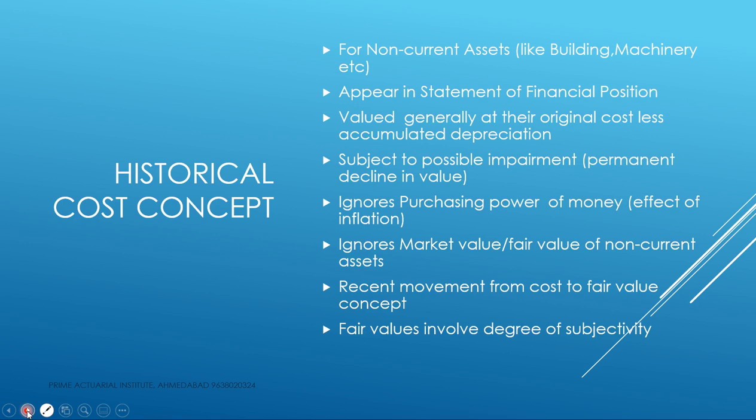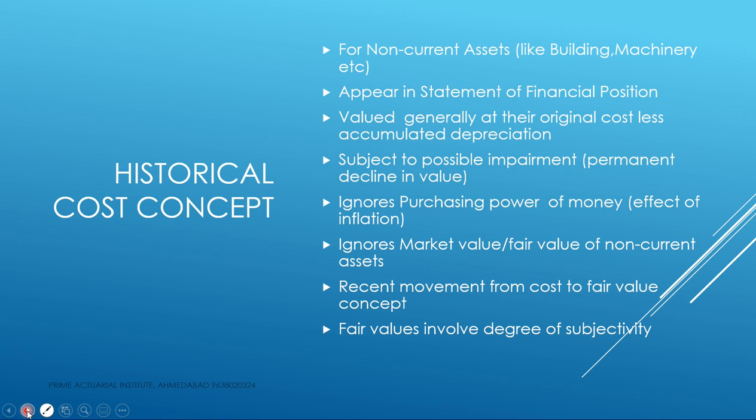The most important concept that we discuss all the time is the historical cost concept. This concept is useful only for valuation of non-current assets. By non-current assets we mean the assets which have a beneficial period, that means the period where we get the benefit of using the assets spills beyond one accounting year.